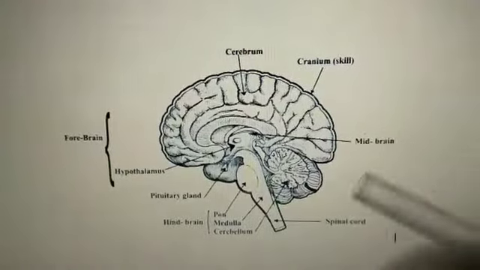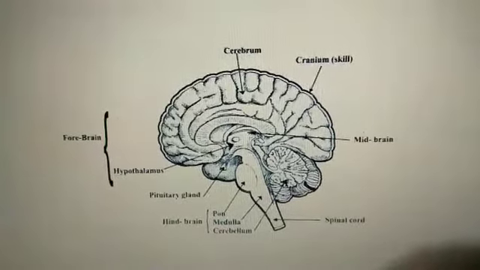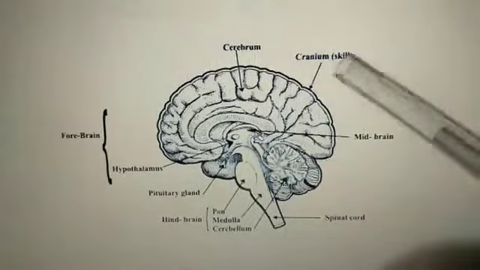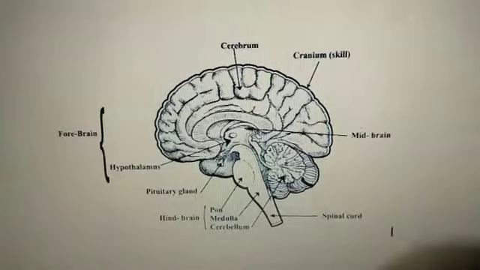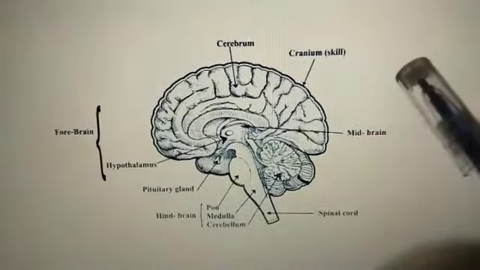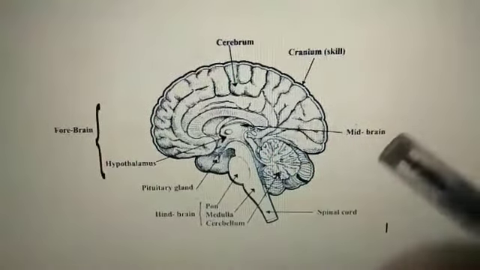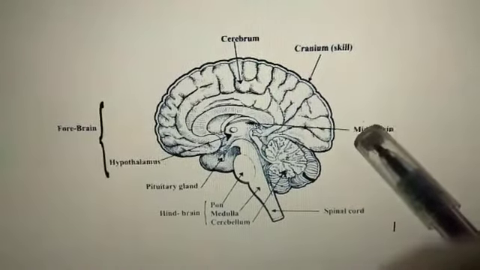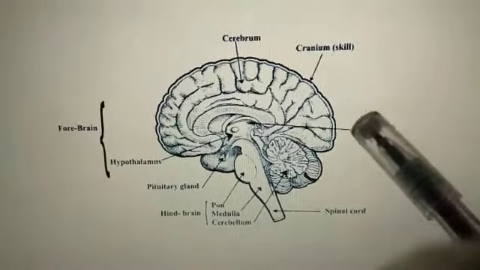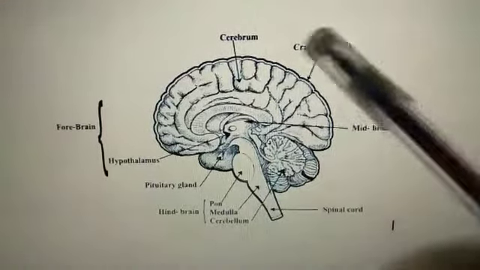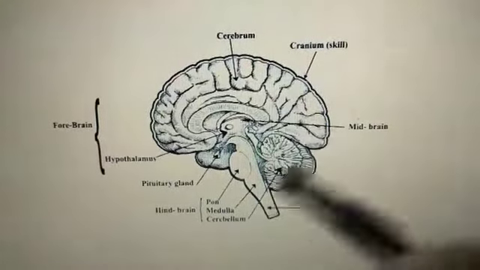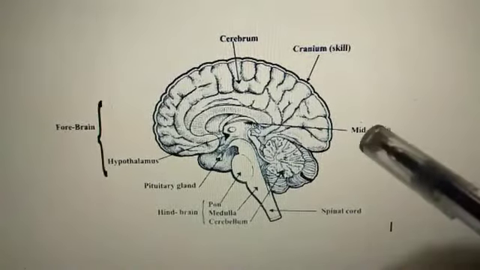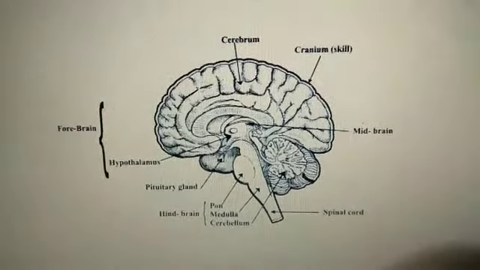Now see, this outer covering you are seeing is known as the cranium. What is the function of the cranium? It protects. The brain is protected by this bony structure called the cranium. The brain is also surrounded by three membranes called meninges. The space between these membranes is filled with a fluid known as cerebrospinal fluid.